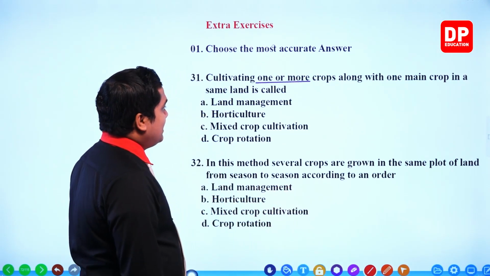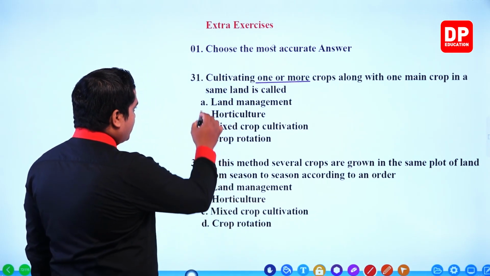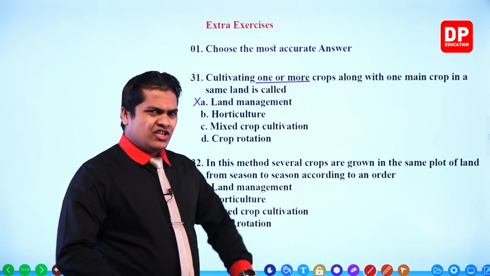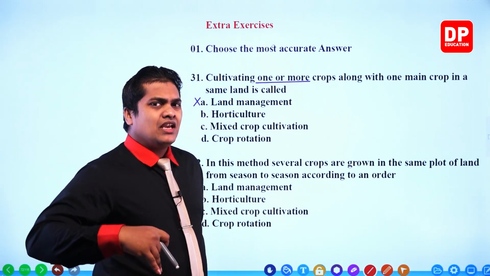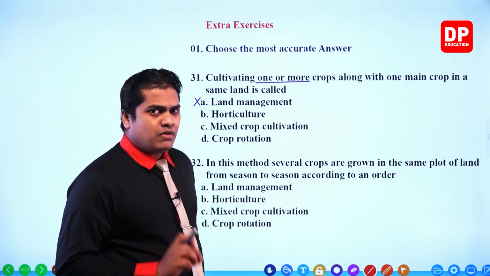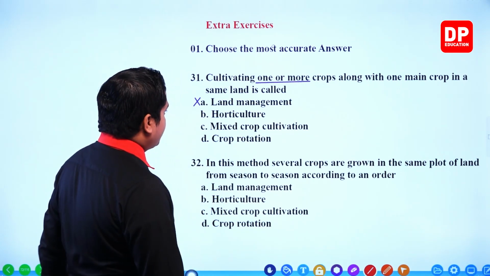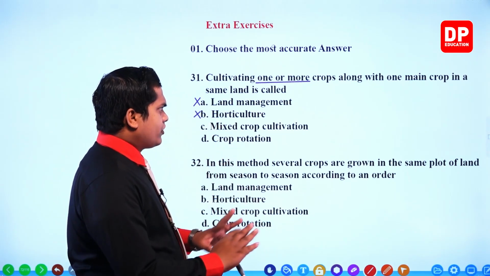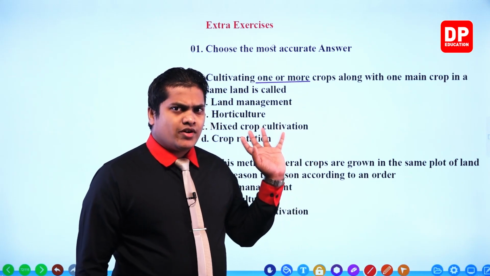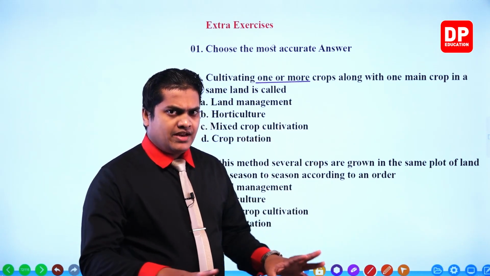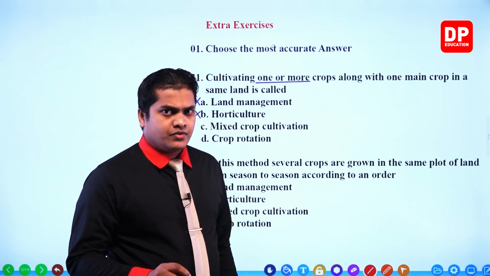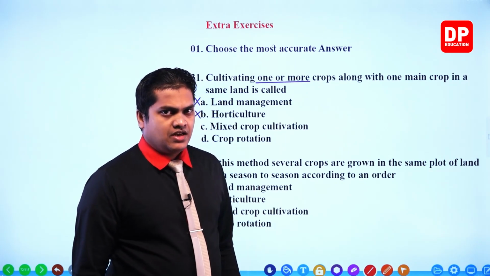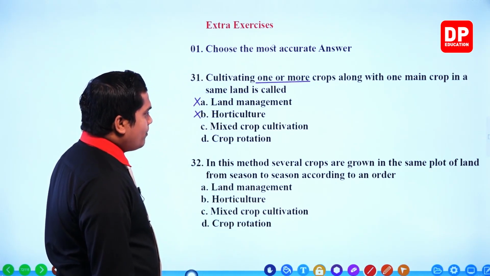So what is this? Land management. Incorrect. This is not land management, my dear children. You know that within land management, we are just going to manage the land and that's it. We are not going to talk about the crops or any other things which are going to be planted on the land. Next one, horticulture. Once again incorrect. In horticulture, we are not going to discuss these things, right? That's not regarding agriculture. That's like maintaining our housing schemes or gardens. We use those things at housing schemes and gardens mainly. Next one, mixed crop cultivation.